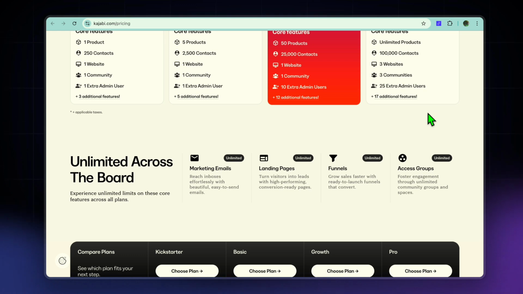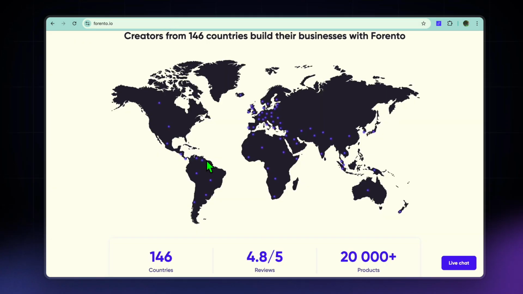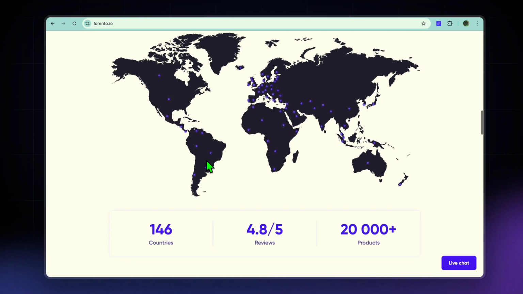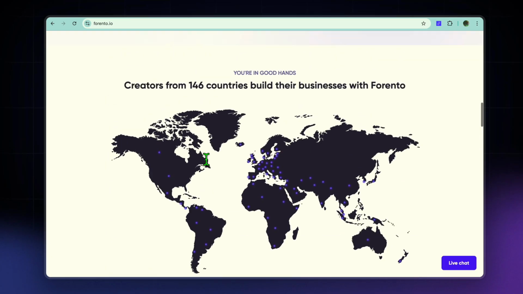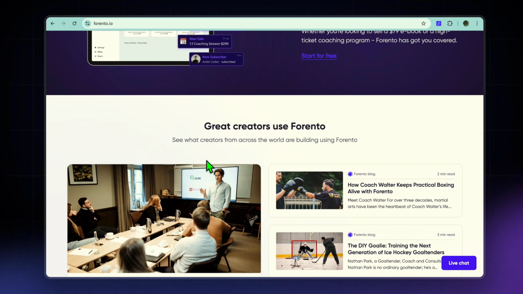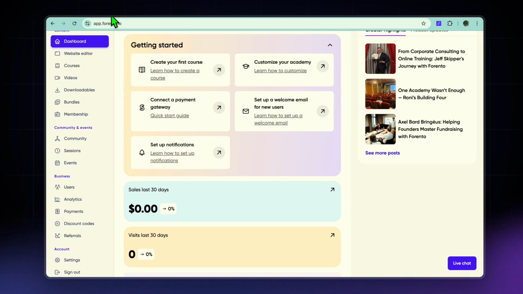With this information on hand, which one of these platforms would I recommend you choose? I would recommend you choose Forento if you want a simple, creator-friendly platform and you run a community or membership and prefer a school-style experience with built-in courses and don't want to spend $150 per month, and you focus more on connection and engagement.